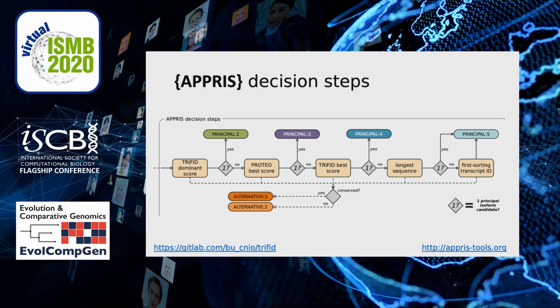For more on the Trifid selection process, please visit the APPRIS website via the link at the bottom right. To find out more about Trifid itself, check out its GitLab project via the link at the bottom left, or visit the poster Trifid: Determining Functional Isoforms, also at ISMB 2020.